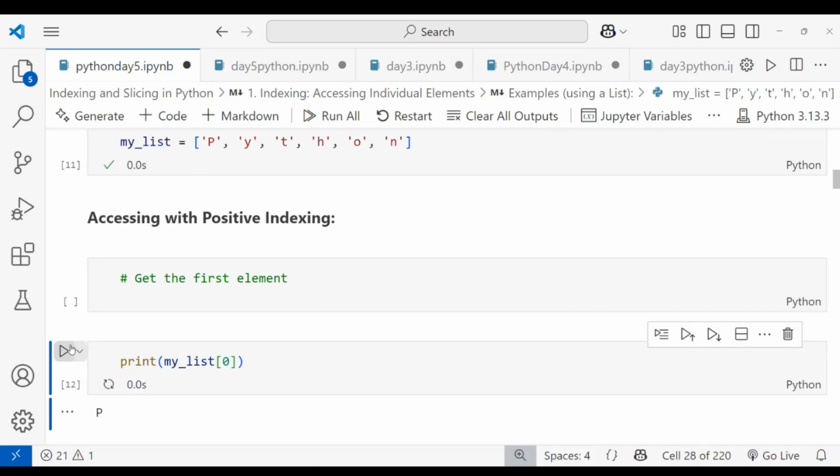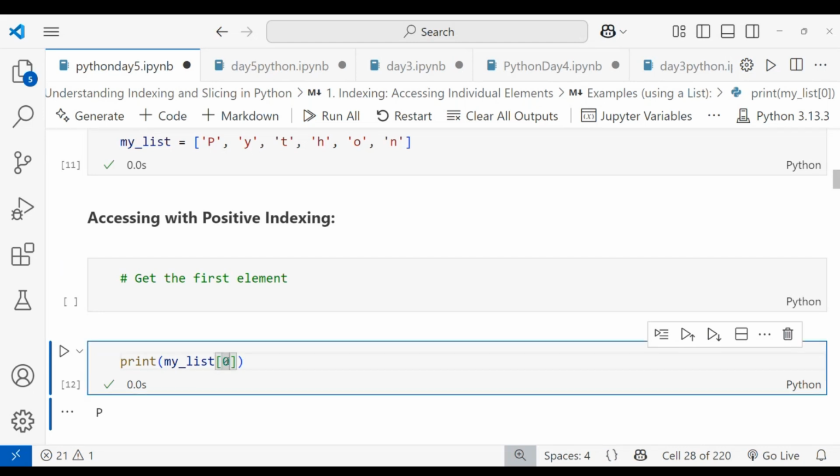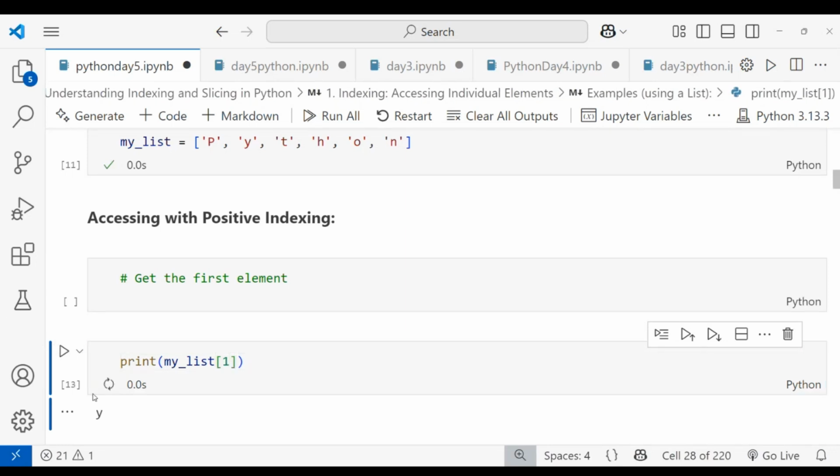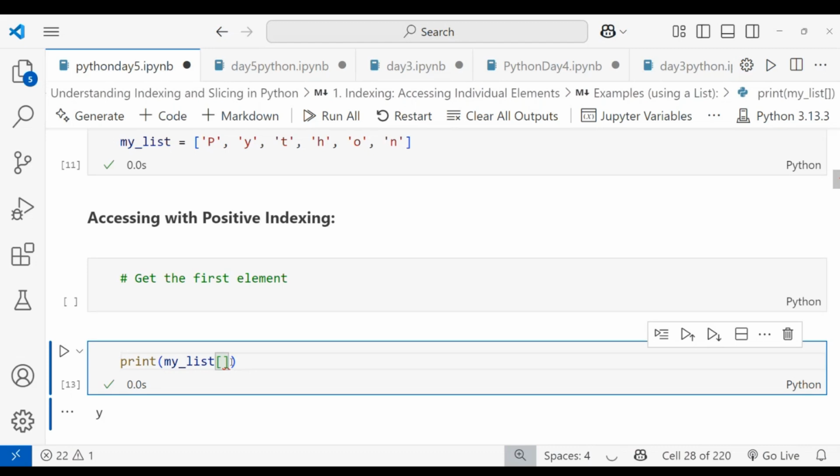When I run this, I can access the value Y. Like that, you can access and modify the values. This is the accessing example.